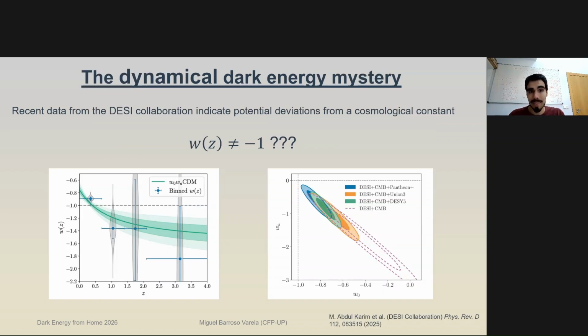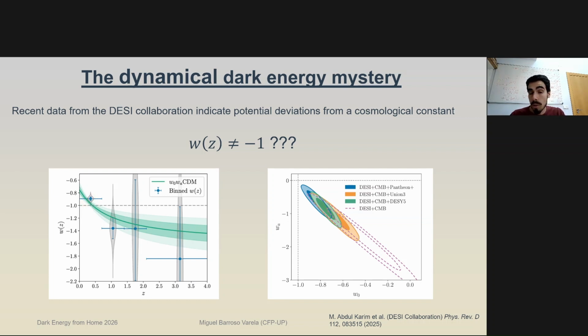Dynamical dark energy has been all the rage lately. The DESI collaboration shared hints that we might have potential deviations from a cosmological constant. So the equation of state parameter of dark energy may not be a constant equal to -1. It may actually evolve over time, and in fact, even have a phantom crossing at low redshifts.